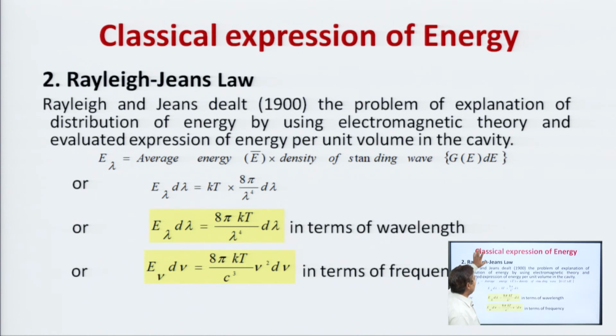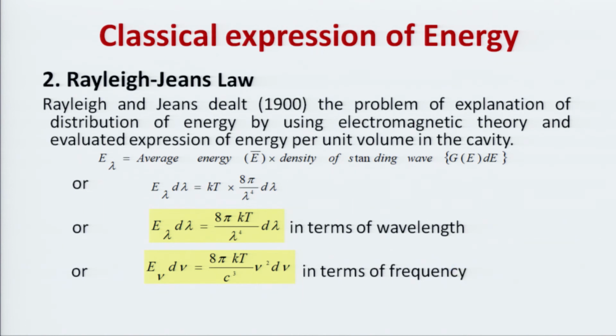Now, the second classical expression of energy or energy density is the Rayleigh-Jeans law, and this particular formula is derived with the help of thermal physics and the electromagnetic theory that was well established at that time. Rayleigh and Jeans dealt with the problem of explaining the distribution of energy by using electromagnetic theory and evaluated an expression for the energy per unit volume in the cavity, and that was E lambda is equal to average energy E multiplied by the density of standing waves, you can say G.